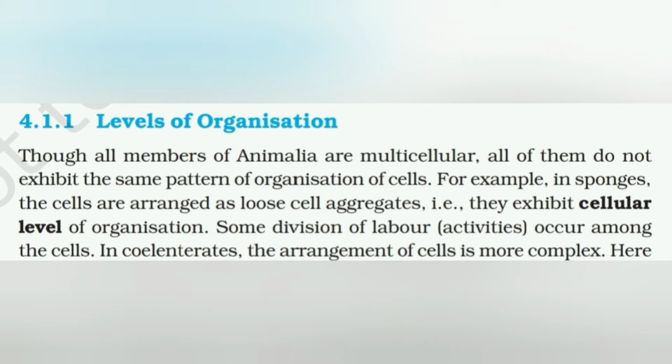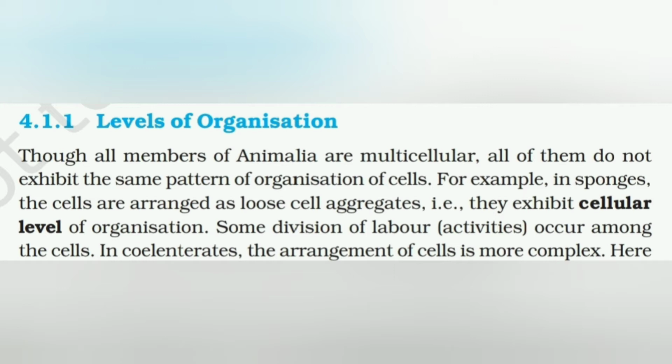We have studied different levels of organization, that is cellular level, tissue level, organ system level. So, organ system level is the most complex organization in an animal. Though all members of Animalia are multicellular, all of them do not exhibit the same pattern of organization of cells. For example, in sponges, the cells are arranged as loose cell aggregates, loose groups of cells. That is, they exhibit cellular level of organization. Here, each and every cell is performing all the activities required for the survival of the organism.